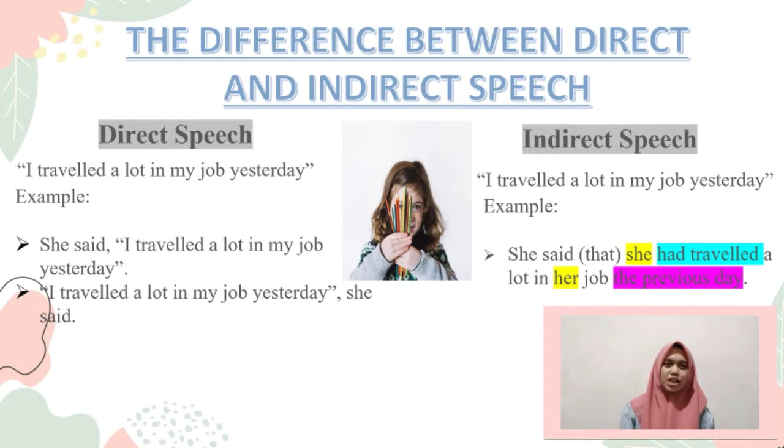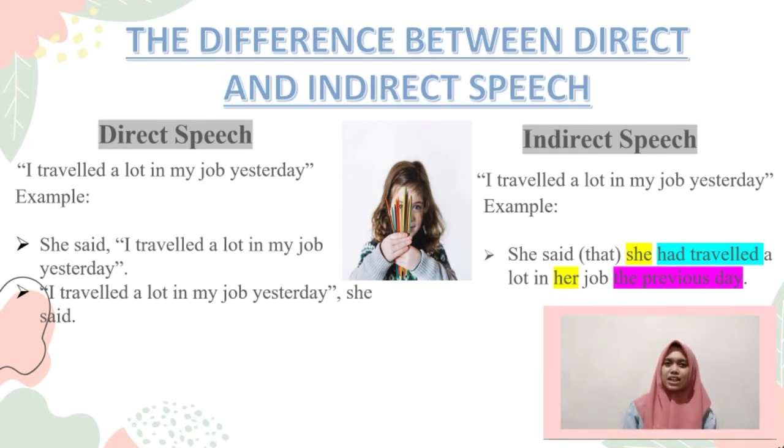Here there are changes. First there is the word that, which is usually used in indirect speech. The second change is the subject. The subject I changed to the subject she, because the one who says it is not the person himself. So here, of course, there is a change in the subject.